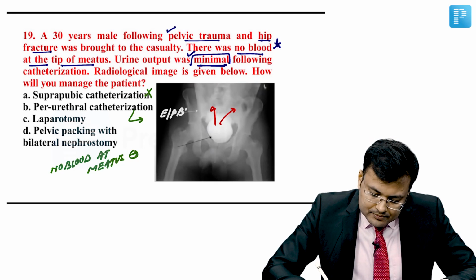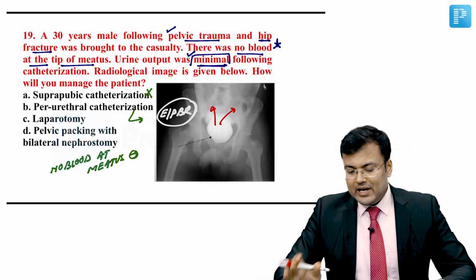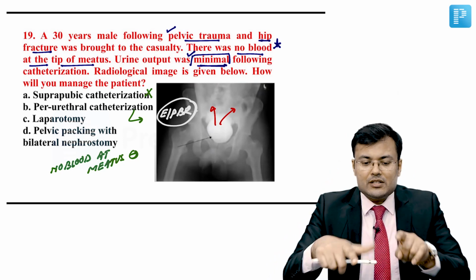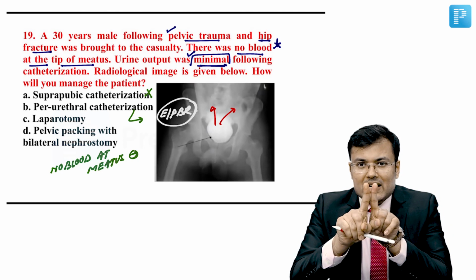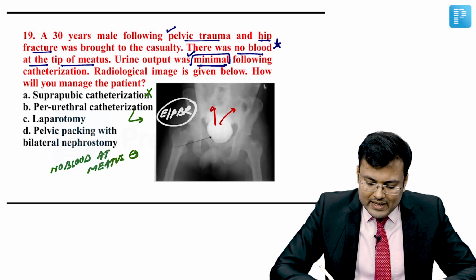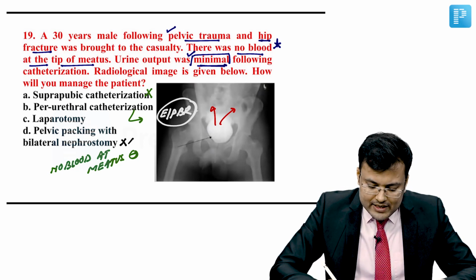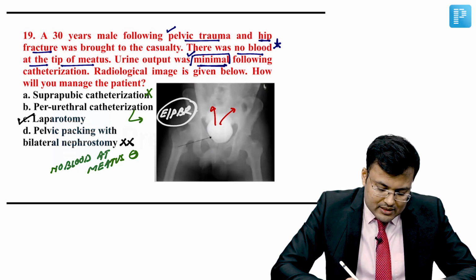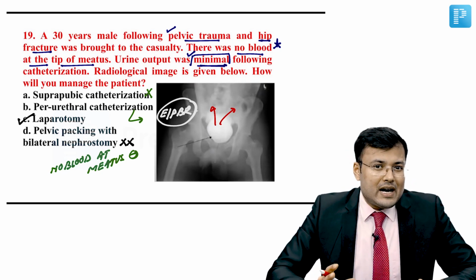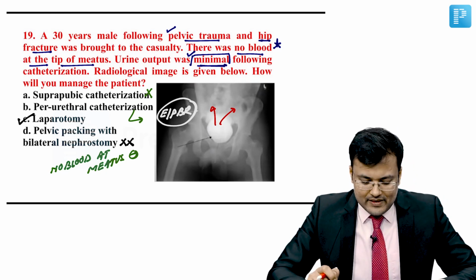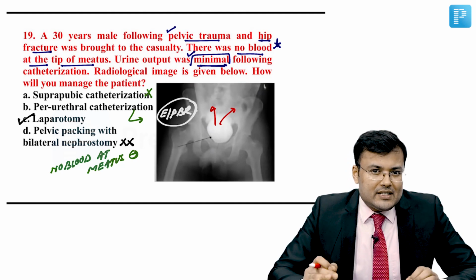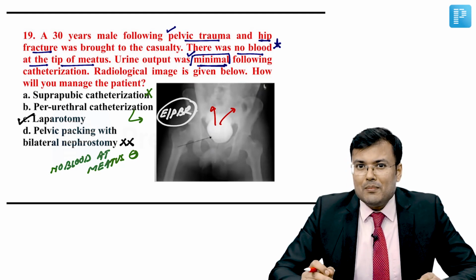Extraperitoneal bladder rupture. The patients who are having extraperitoneal bladder rupture, for that catheterization is sufficient, because within 7 to 10 days that rupture heals spontaneously. Pelvic packing and bilateral nephrostomy, that's not required here. So correct answer for this question is laparotomy. We perform laparotomy, we perform peritoneal lavage, and we repair the bladder defect. Why? Because what is the diagnosis? This is intraperitoneal bladder rupture.